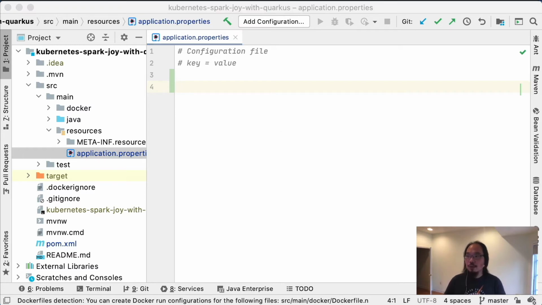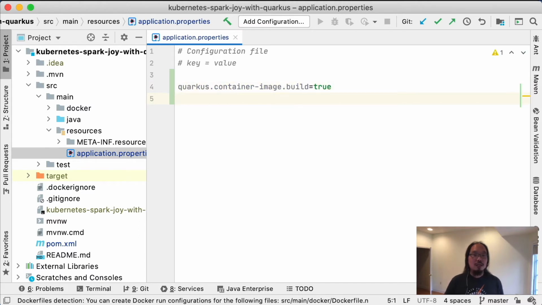So first of all, the first thing that we're going to add is to tell Quarkus to always build a container image whenever I'm trying to do a package. Okay, so here I can say quarkus.container-image.build is equal to true, so that we'll always build the container image. However, once I build the container image, I may also want to push it to my registry. For example, if I'm not running this container locally, I want to push it to the registry so my remote Kubernetes cluster can also get the same image. In which case, we can just say quarkus.container-image.push is equal to true.